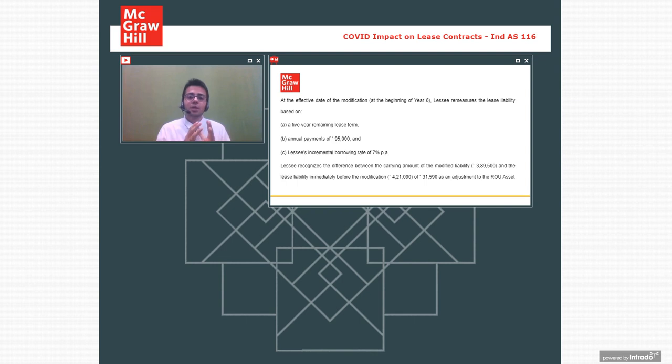You are going to change the complete lease liability that was appearing in your books. All the companies all around India are going to do this, and you are going to consider this to be the lease impact. Okay. So now this was very tricky and a lot complicated, because rents are not annual, rents are paid on monthly basis. So this turns out to be a very huge amount.